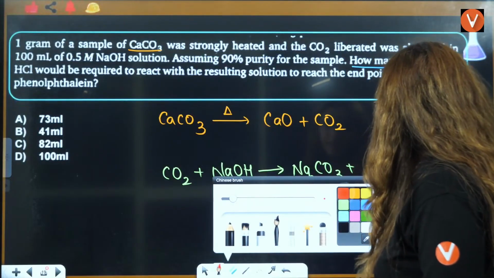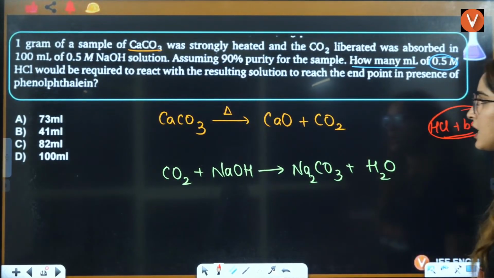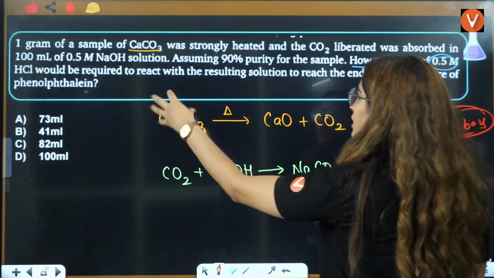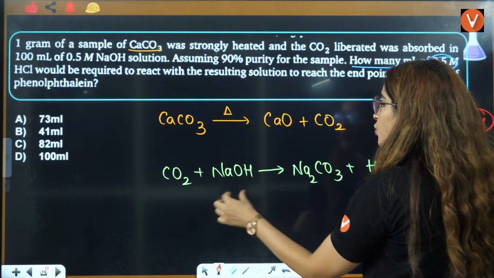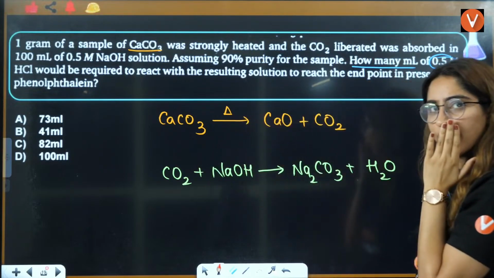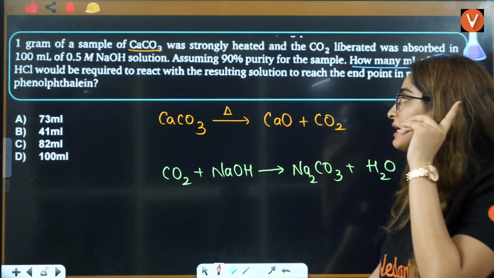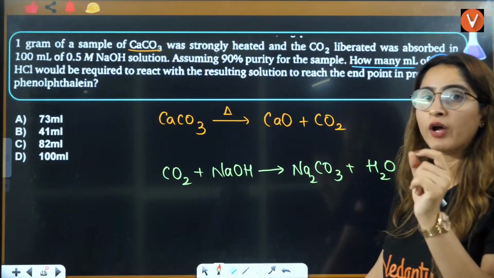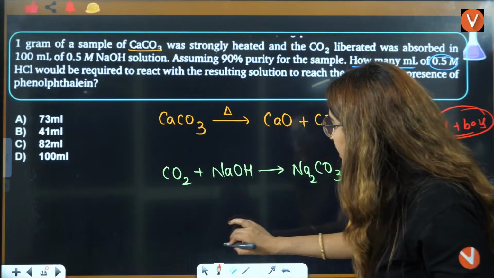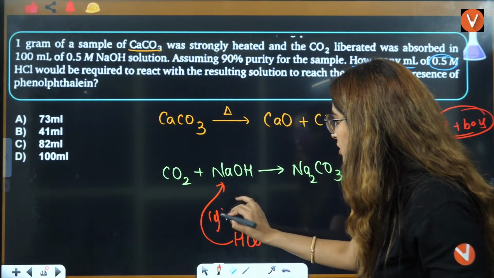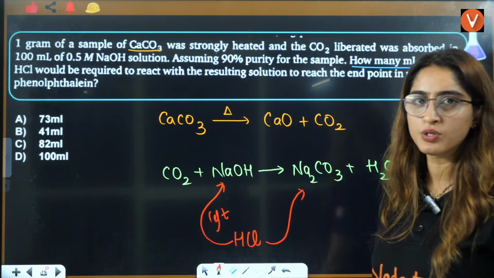Now see, HCl reacts with base. Can you see here you have some carbon dioxide that is liberated. That carbon dioxide is used up with some NaOH that you already have. Firstly, we have to see that this acid that we are talking about in the end will react with two things: if there is any NaOH left, or the base Na2CO3.